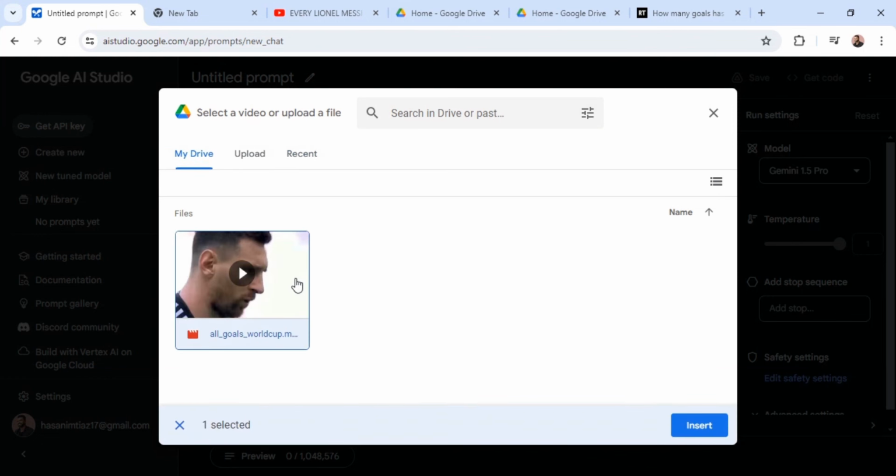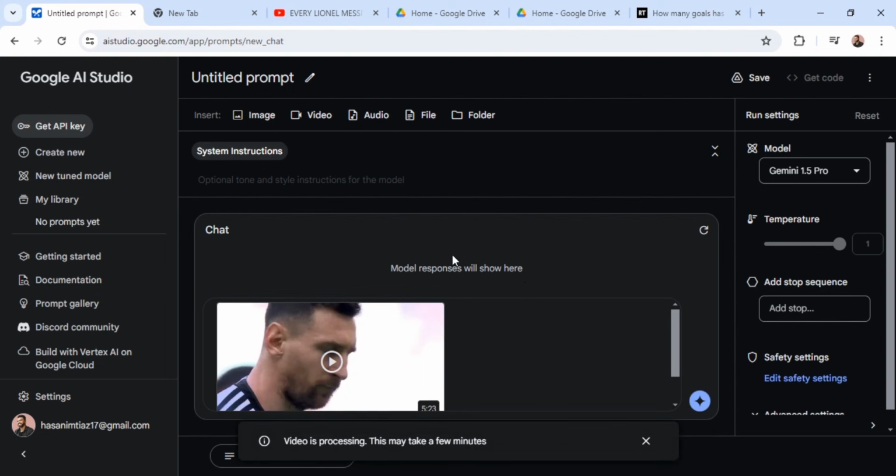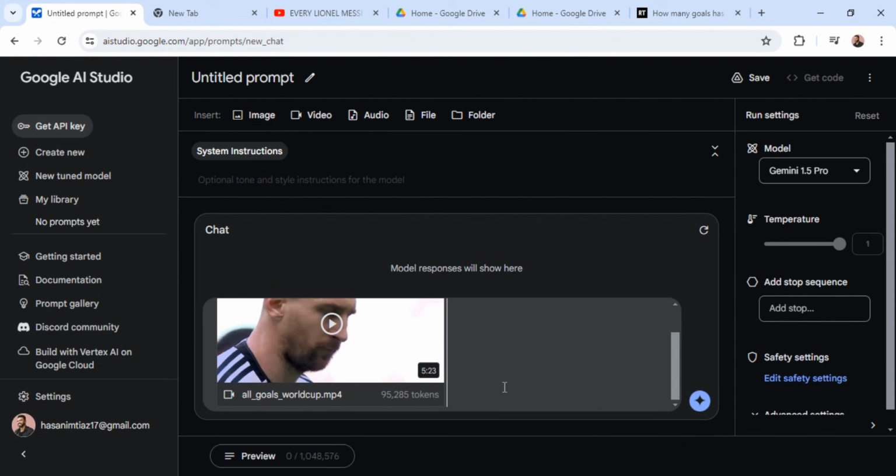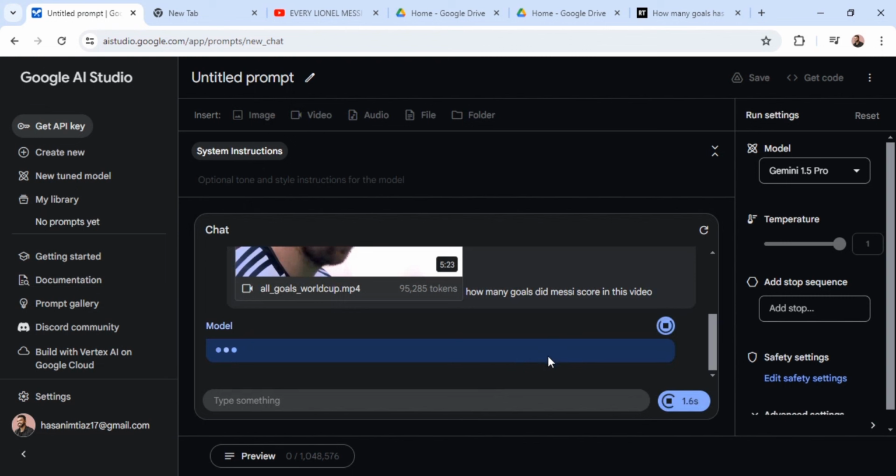I downloaded a YouTube video of a highlight reel of all the goals Messi scored during that World Cup in 2022. On the bottom right, you'll notice a timer. This will track the amount of time it will take for Gemini to process the video input. So grab a coffee, get something done while this is getting processed.